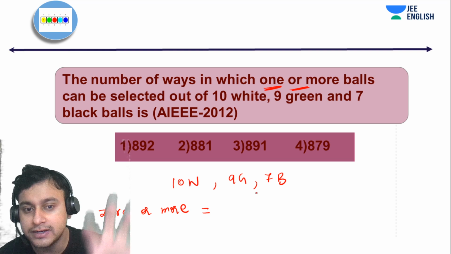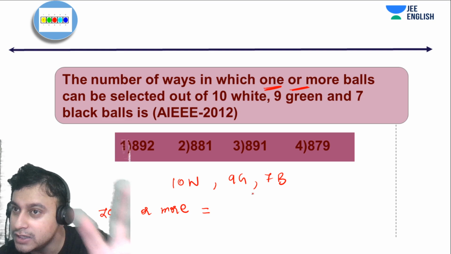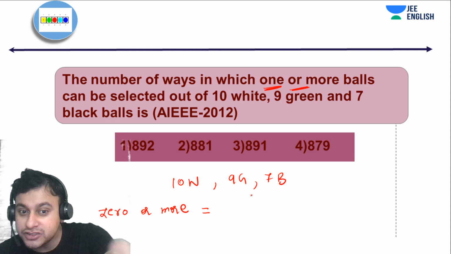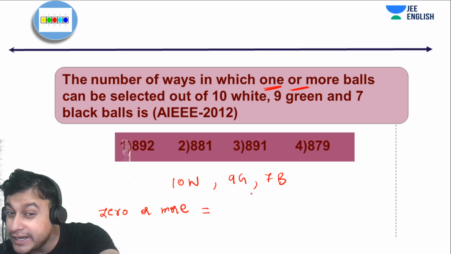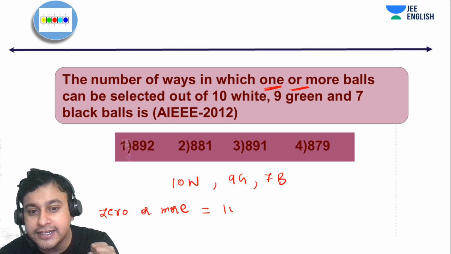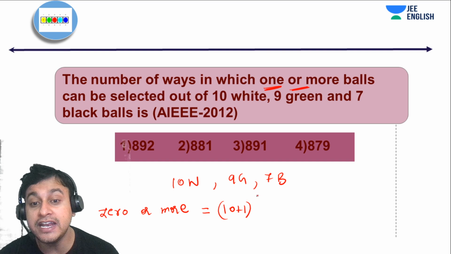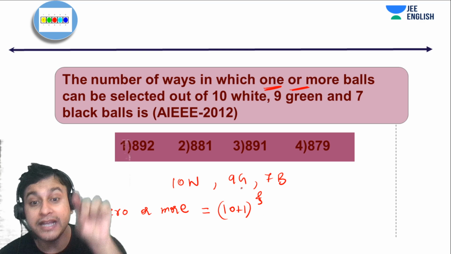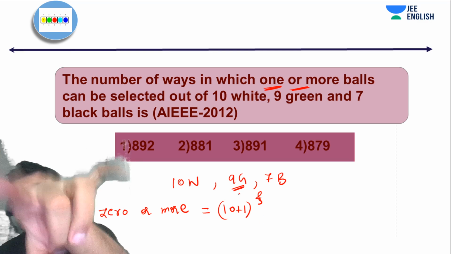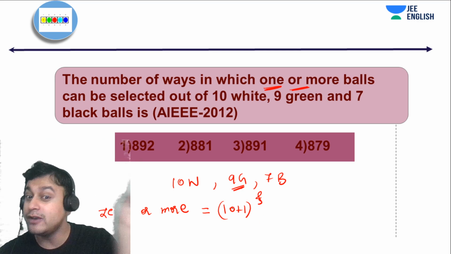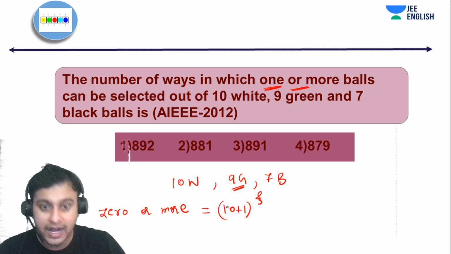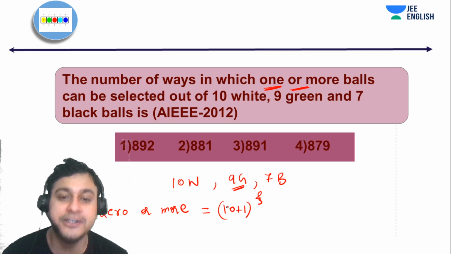So if I have 10 white balls, obviously I have an option to select 0 or more white balls in how many ways? 10 plus 1 ways, isn't it? Just now we learned. And I'm using a really interesting and important word, that is and. Similarly, from 9 green balls also I can do the same thing. I don't have a choice there. This is equally important to me.